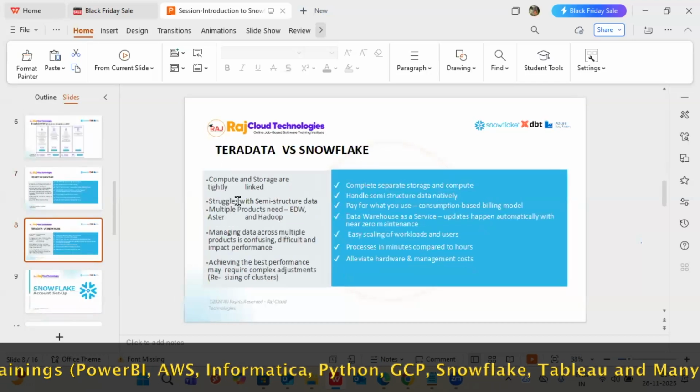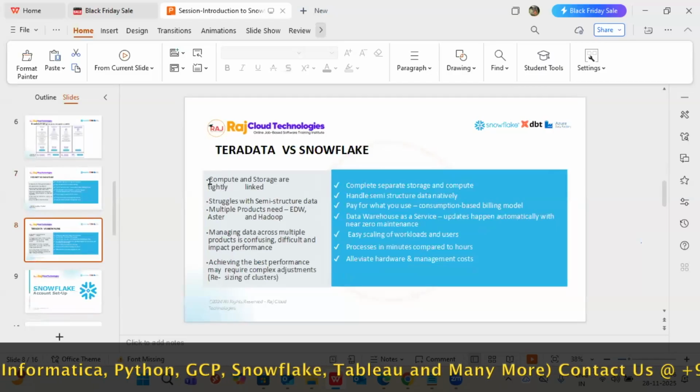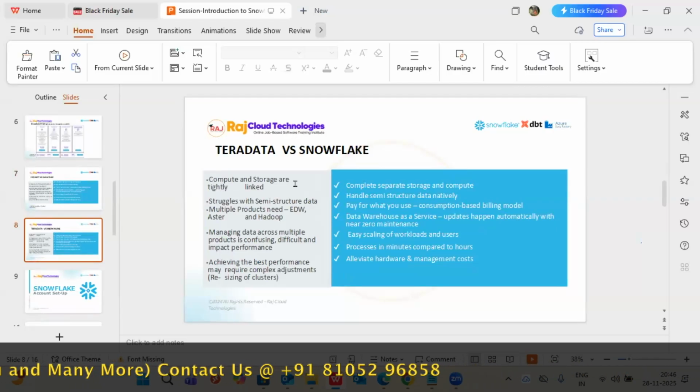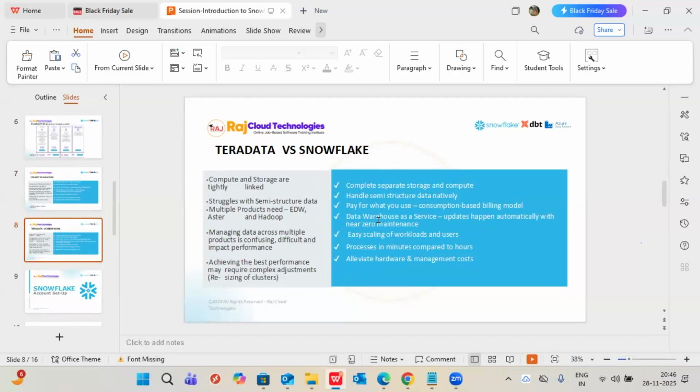Not only Redshift, if you go with Teradata also, here also it is a bundled process, linked tightly. Even the compute and storage layers are both linked tightly. But in Snowflake, they are separate. Semi-structured data management is easy here. It's a struggle in Teradata. Backups are a problem in Teradata and not straightforward. Snowflake has the time travel concept directly. Like this, so many benefits.